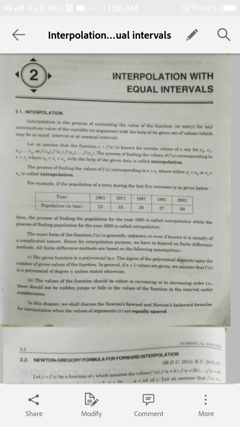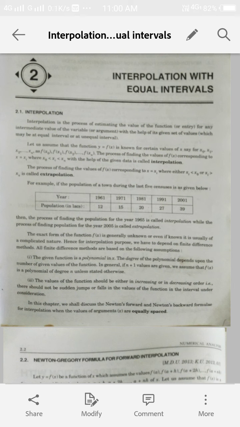And in interpolation there are two cases: problems that deal with equal intervals and others that deal with unequal intervals. Then what do we mean by equal and unequal? Let us discuss. If there is an equal gap between the subsequent values of x, or you can say arguments, then we say the arguments are equally spaced.